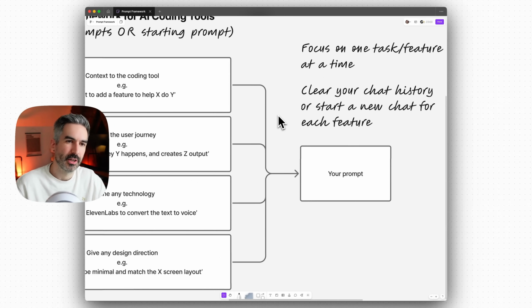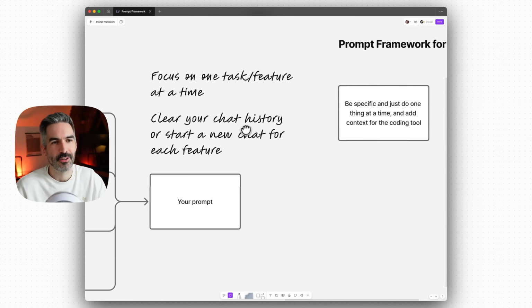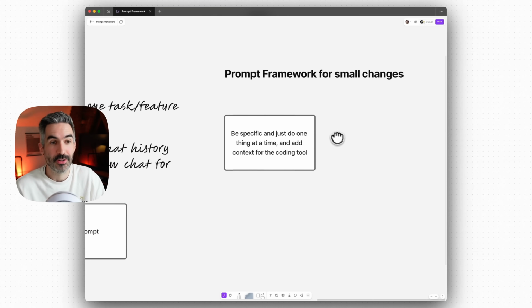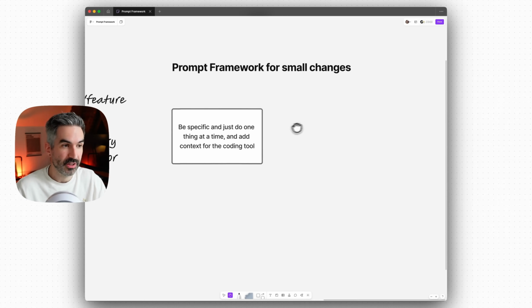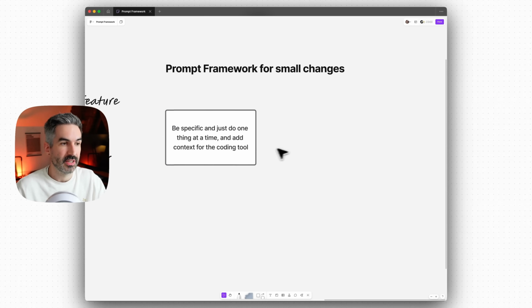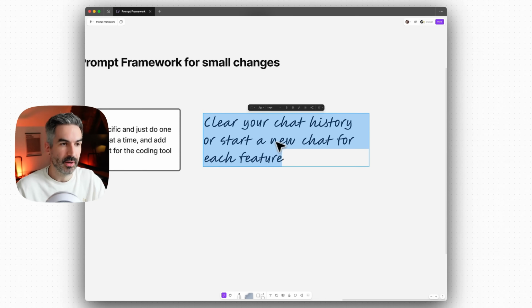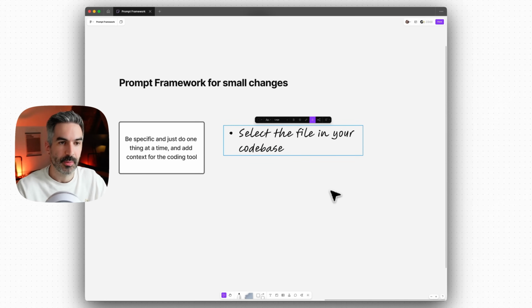I might want to change some colors. I might want to update some of the interactions, or then have a little prompt framework here for small changes. It's not really a framework. I think for small changes, just be really specific and do one thing at a time and add context for the coding tool. So you can do this in a lot of tools where you basically will select the file in the code base where the thing you're changing is, and then give clear specific instructions.